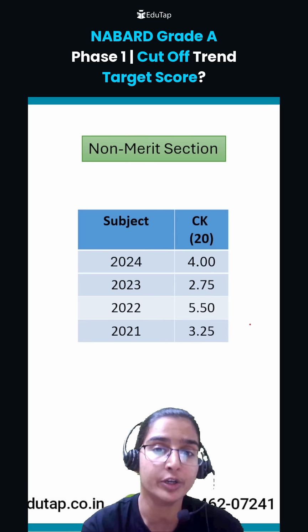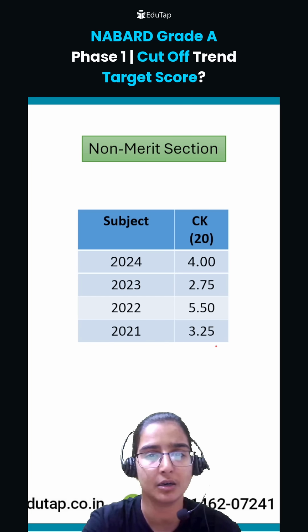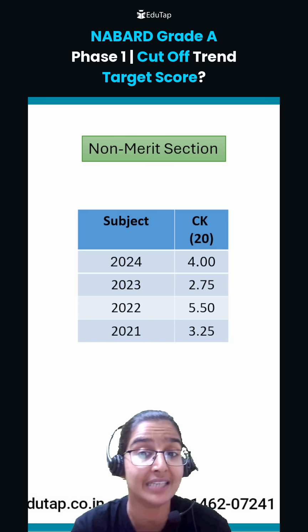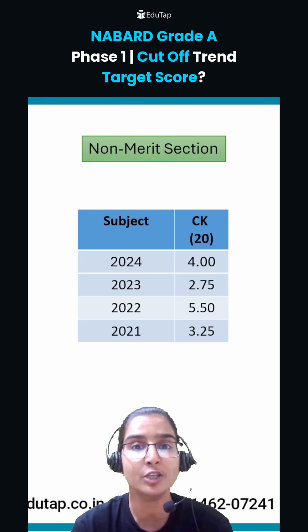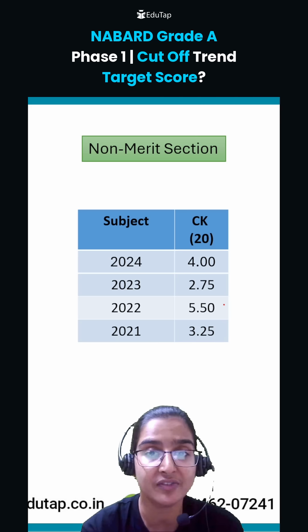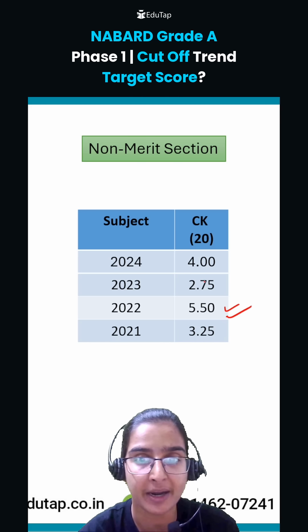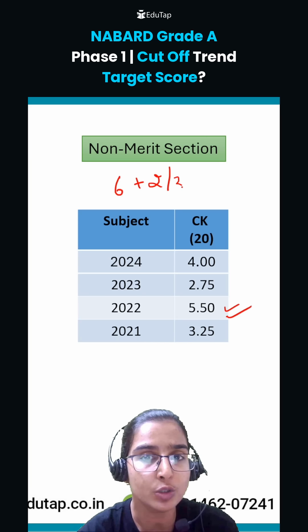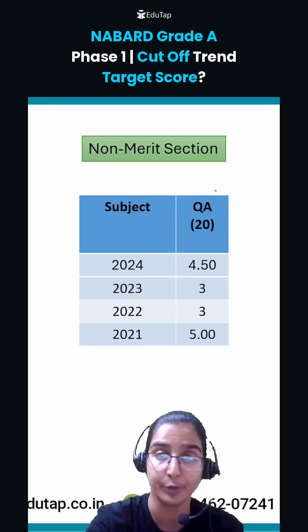Coming to computer knowledge, students, the cutoff has no particular trend. It has been around 2.75 marks, and as high as 5.5 marks also. So there is no fixed trend, right? But as far as the target score is concerned, we will keep in mind 5.50, that is, 6 marks, plus 2 to 3 marks, that is, around 8 to 9 marks should be your target score as far as computer knowledge is concerned.